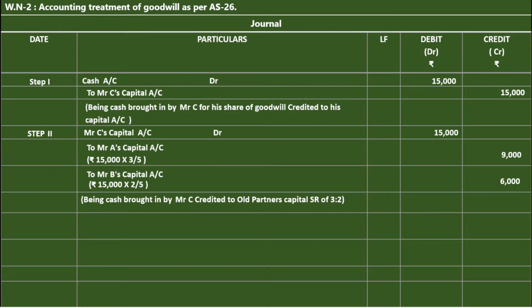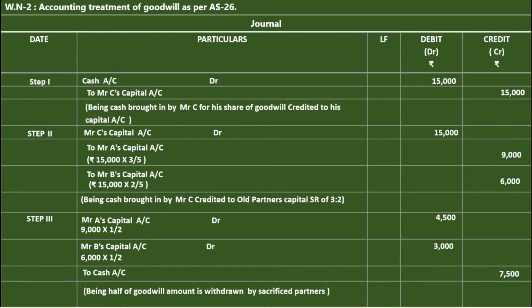But in this question, half of the goodwill amount is withdrawn by the sacrificed old partners. That's why we have to follow one more step. Step number 3. Mr. A's capital account debit, personal account, debit the receiver. His share of goodwill is 9,000, its half is 4,500. To Mr. B's capital account, his share of goodwill is 6,000, its half is 3,000. To cash account, real account, credit what goes out. 4,500 plus 3,000, 7,500. Being half of the goodwill amount is withdrawn by the old sacrificed partners.